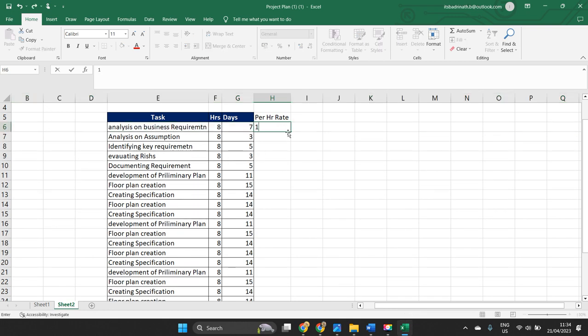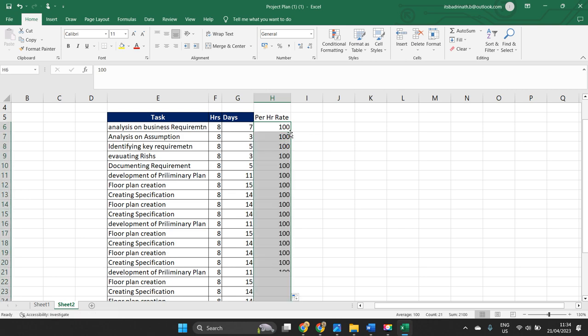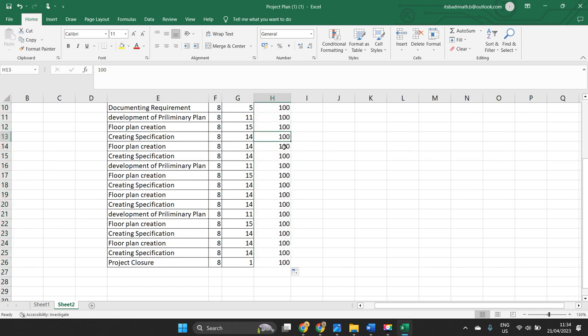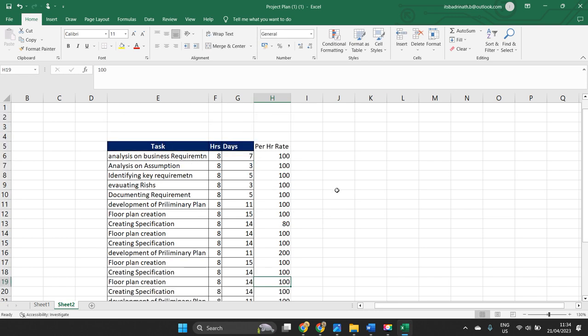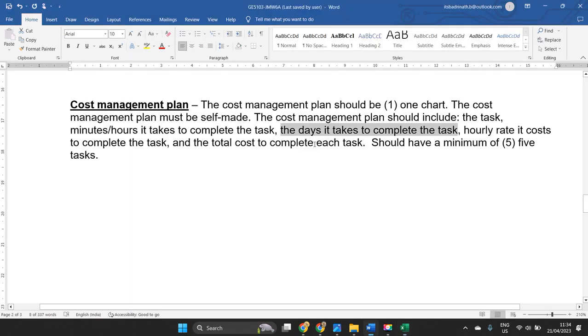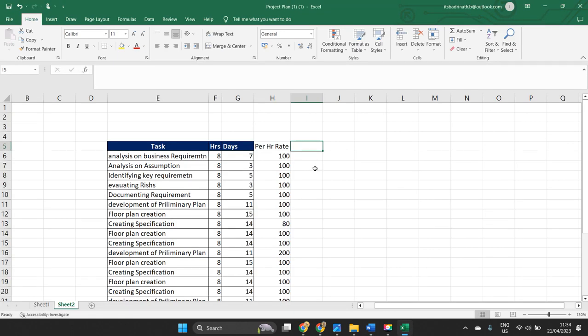Delete it, and maybe $100. For all the tasks, it cannot be $100. It can change also. Maybe this is $80, maybe this is $200, like that. You can randomly change it. Now, what will be the estimated cost? Next, the hourly rate cost to complete the task, the total cost to complete each task.